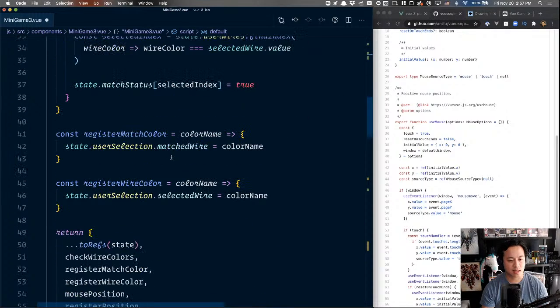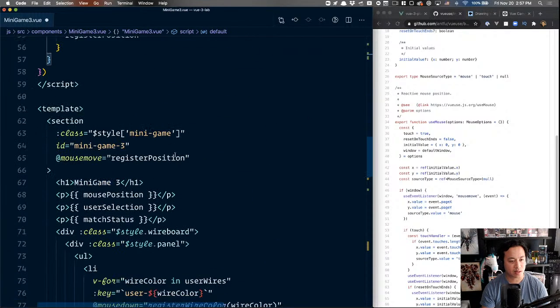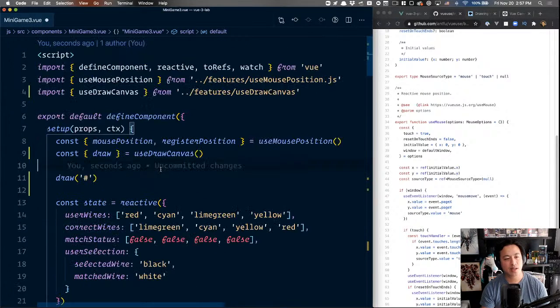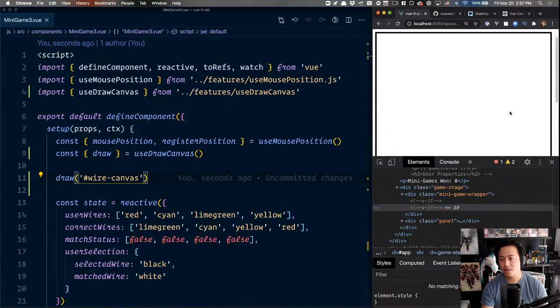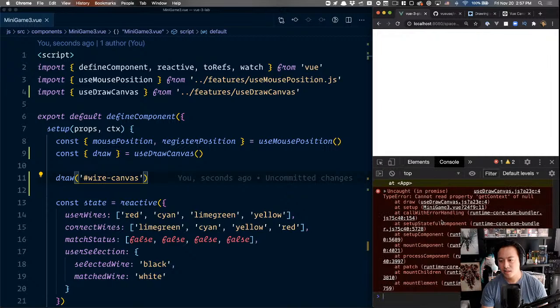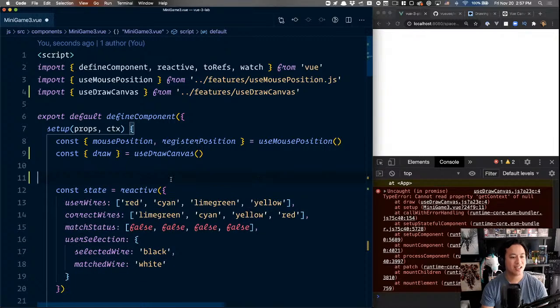So we need to pass in the selector, I remember. I can't remember what I called it. I called it ID wire canvas. Okay, wire canvas. I don't think it's gonna work because I'm pretty sure the thing is not mounted. Refresh, and it says cannot read get context. Yeah. Okay, yep, I knew it.